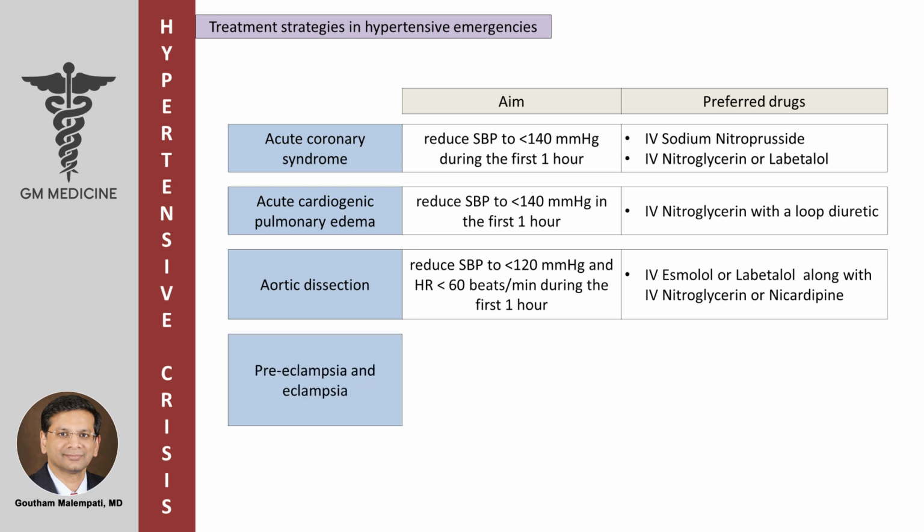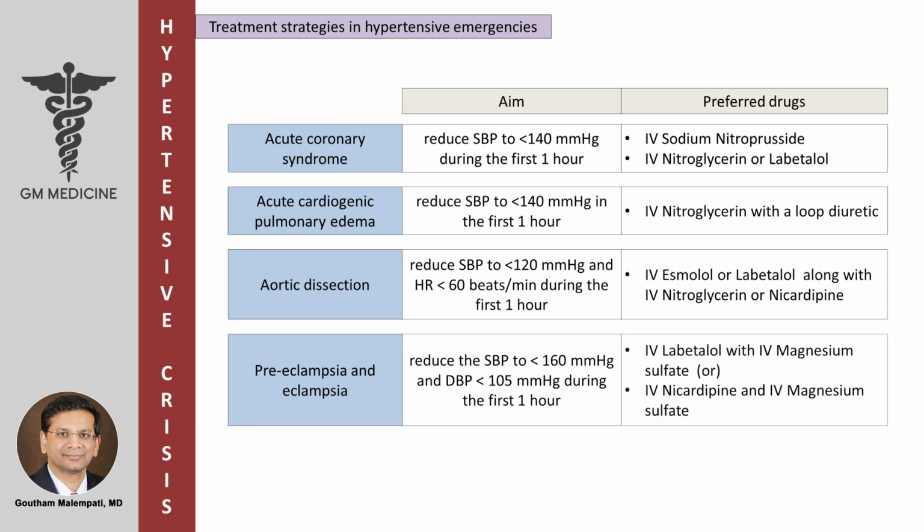Pre-eclampsia and eclampsia. Aim to reduce systolic blood pressure to less than 160 mmHg and diastolic blood pressure to less than 105 mmHg during the first 1 hour. Preferred drugs are IV labetalol with IV magnesium sulfate or IV nicardipine and IV magnesium sulfate.